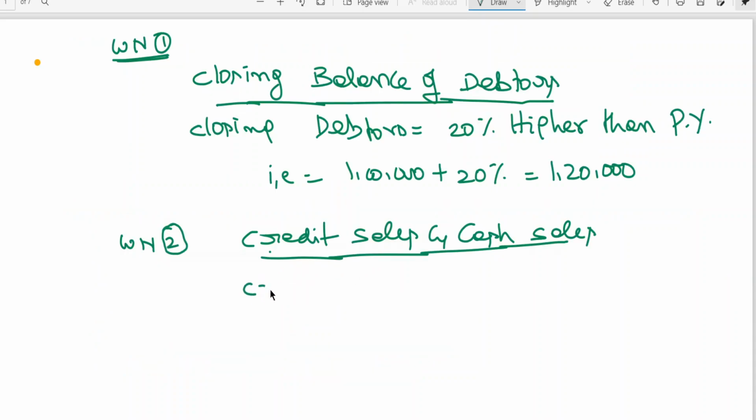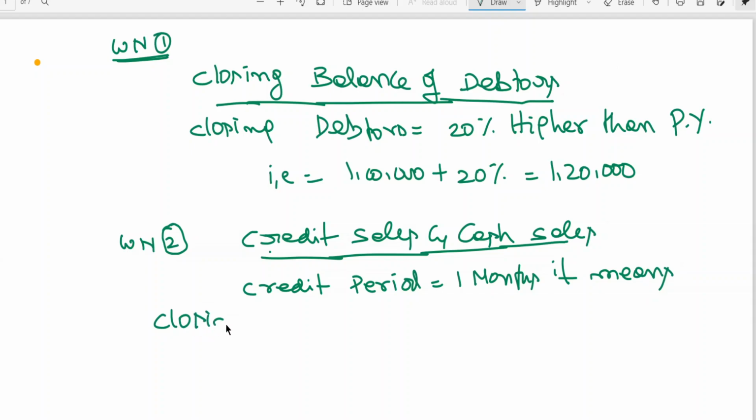So credit period is 1 month. It means closing debtors is equal to 1 month credit sales.